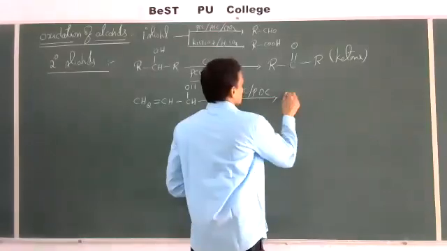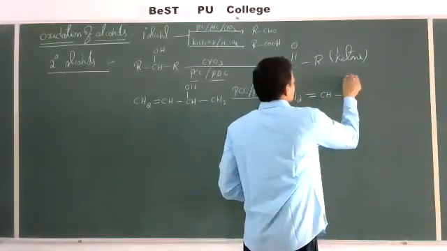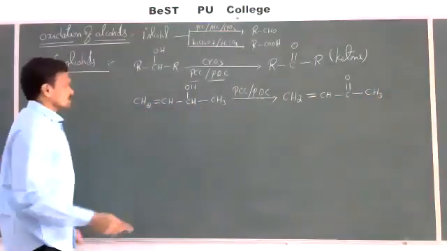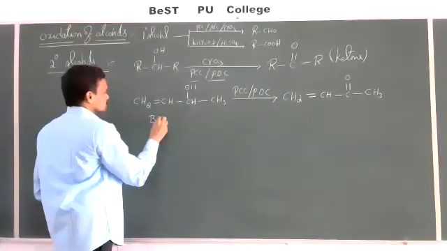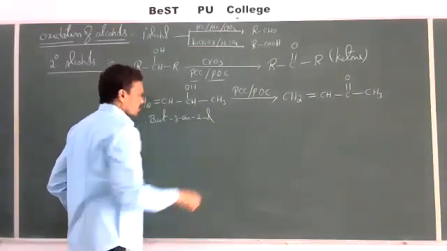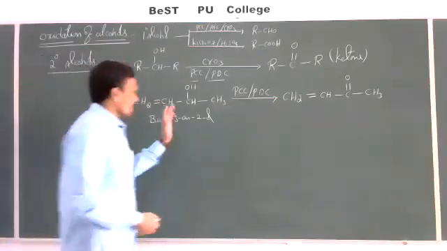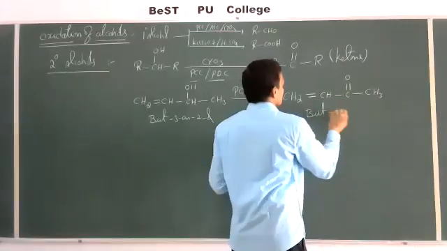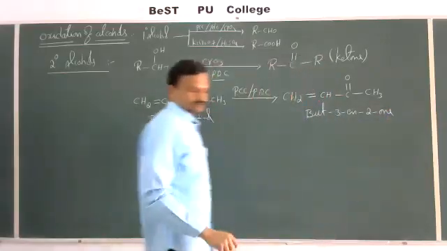Then what you will get here is CH2 double bond CH, CO, CH3. Let us see the name of this compound: 1, 2, 3, 4, but-3-en-2-ol, and this is oxidized to but-3-en-2-one.